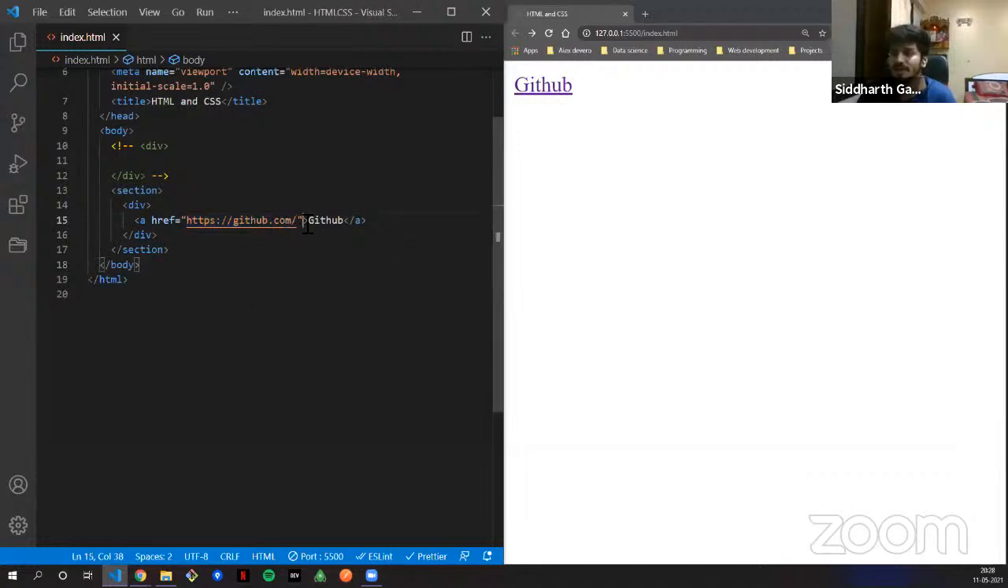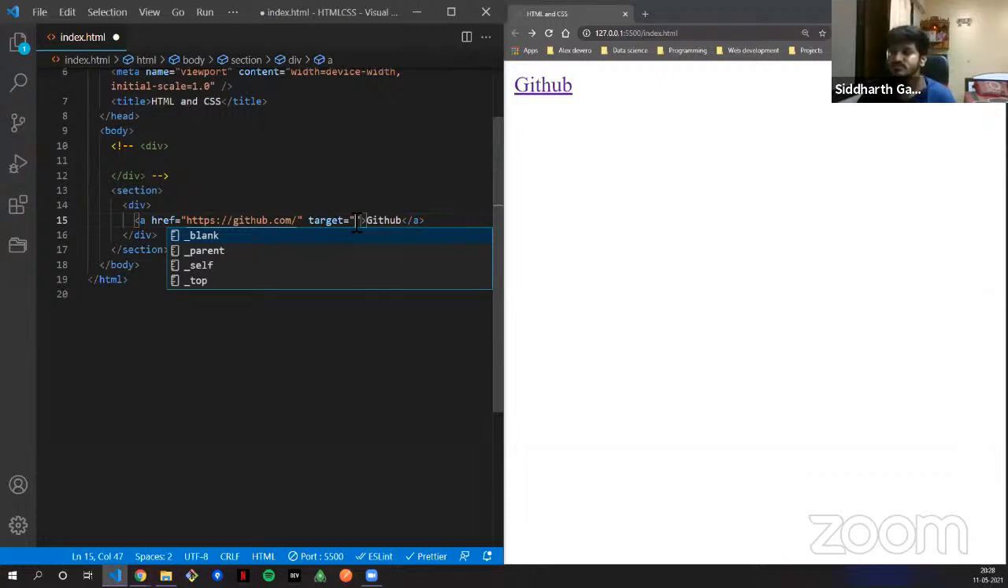Now another attribute that I will show you. Suppose you might have seen in many cases that you put in a link and you want to open that link in a new tab. There are many cases where you want to open the link in a new tab. What you will do is you will give an attribute called target. Now what target does is it gives you a blank.